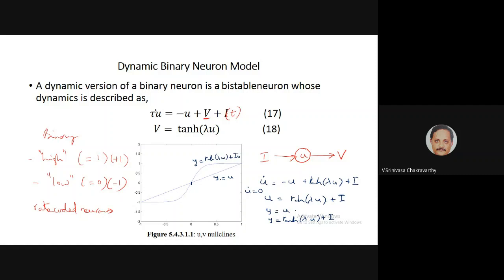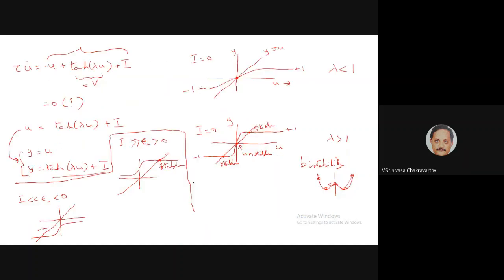You see that in this condition, the two graphs intersect at 3 points. This must be reminding you of the FitzHugh-Nagumo model in the last case, where by a certain choice of the parameters you are able to get 3 intersection points, and among them the points on the flanks are stable, and the middle point was a saddle node. Here also you have something similar. This is not a saddle because it's a one variable system, but you can easily make out that this point and this point are stable and this point is unstable. So how do we see that?